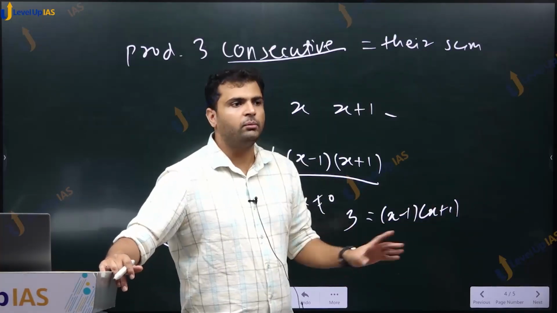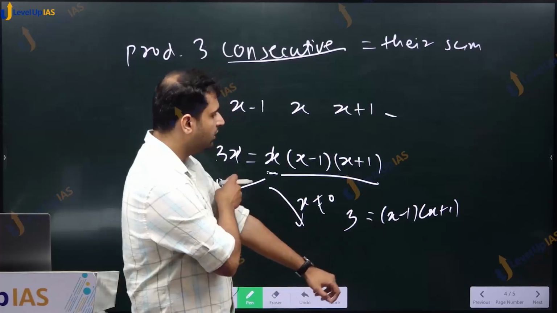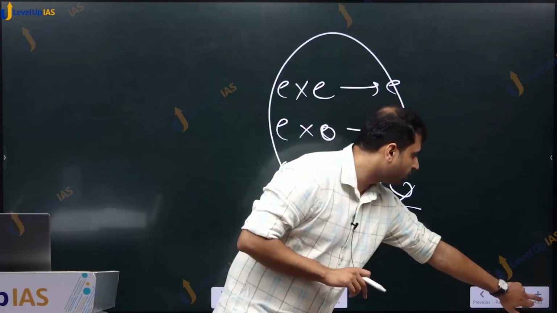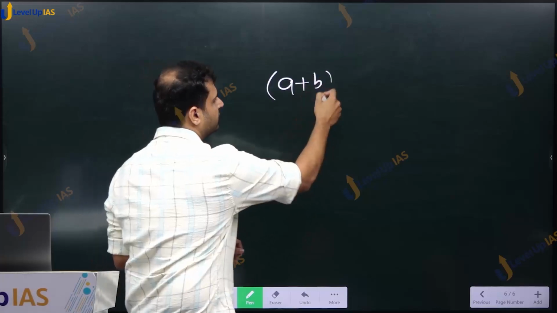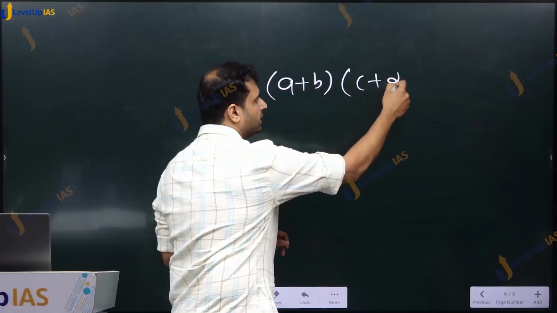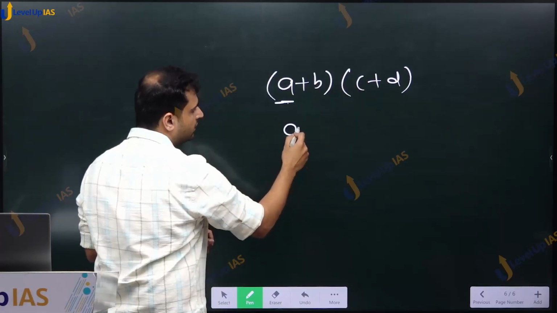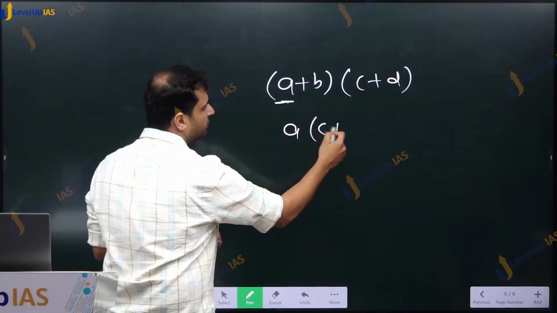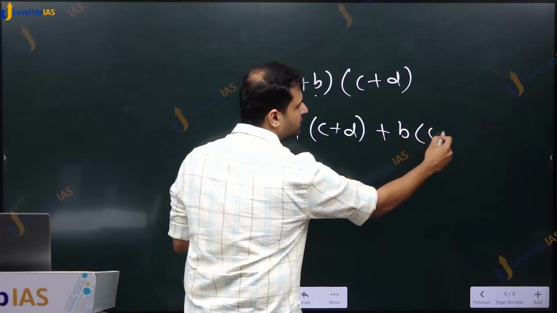Even if you are not able to do it right now, we can multiply using the multiplication rule, that if we have numbers like this, a plus b into c plus d, how do we multiply? We first take a, we multiply it with c plus d, plus b into c plus d.